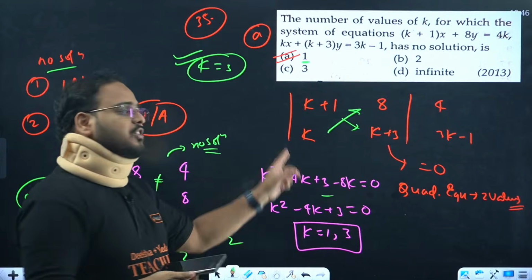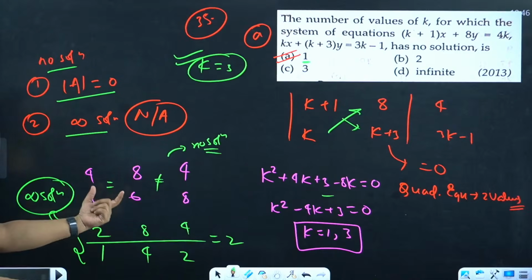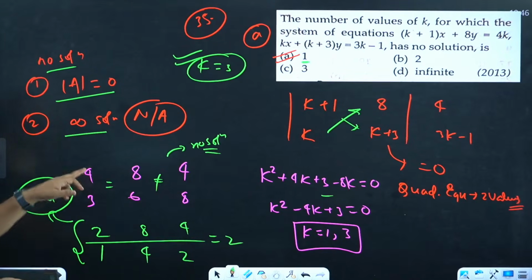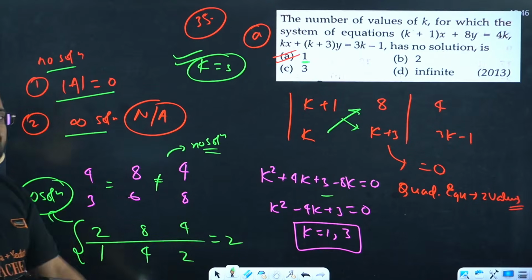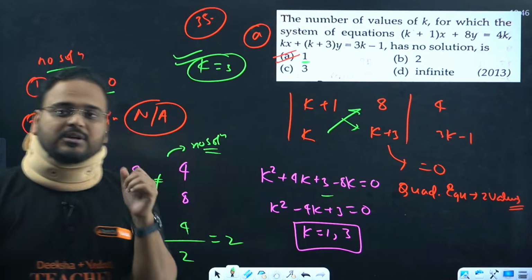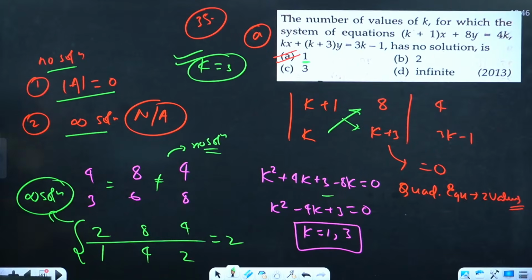Put k values 1 and 3 in each of the conditions. So 2, if you put here in the first one, we get the condition over here, and from here I'm getting no solution because the first 2 ratios are equal and the last one is not equal. From the last one we are getting all 3 equal. It means it is the case of infinite solution. Hence one of them has to be removed. Only one is considered. That is the answer, option A.